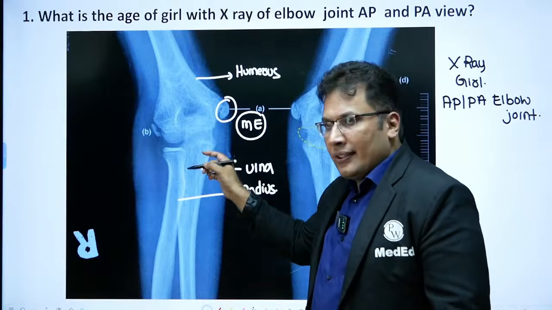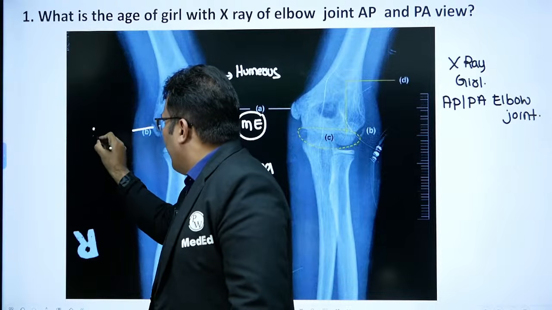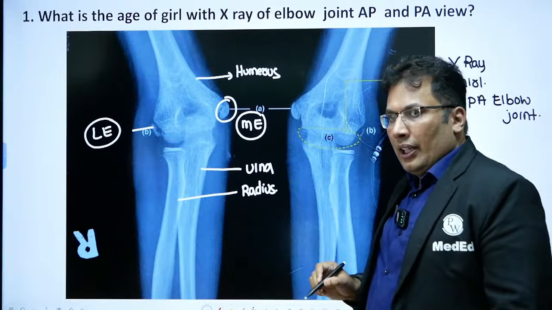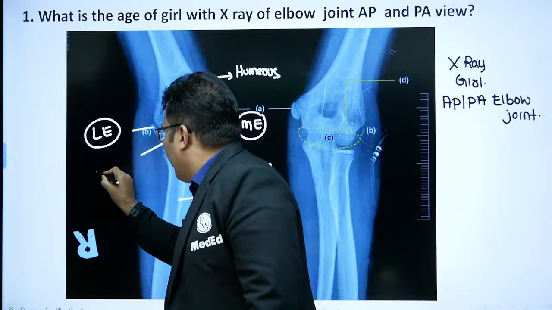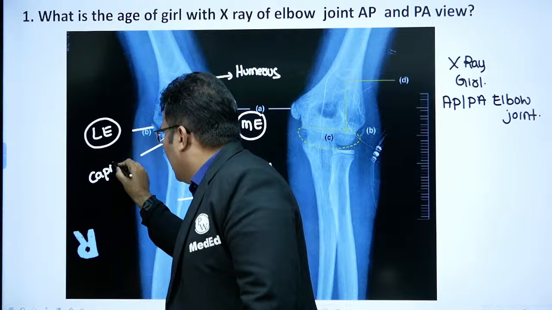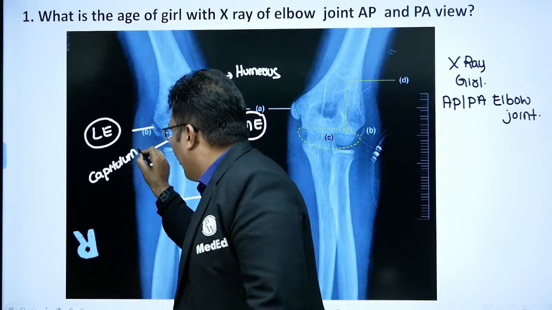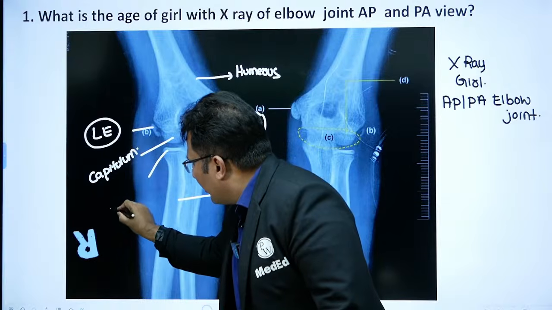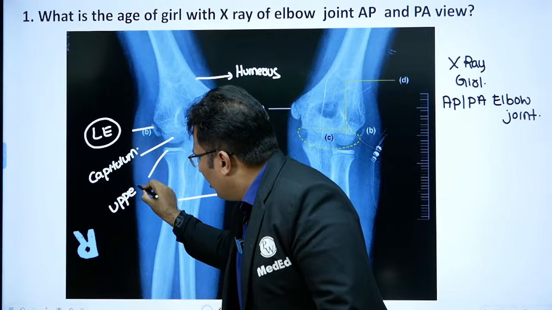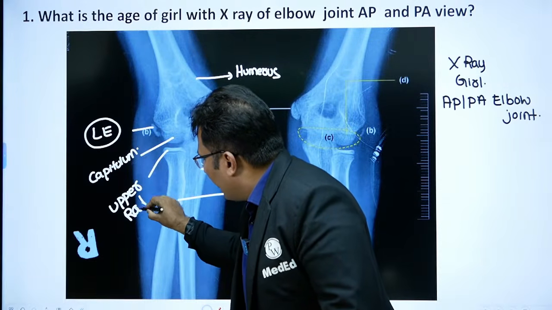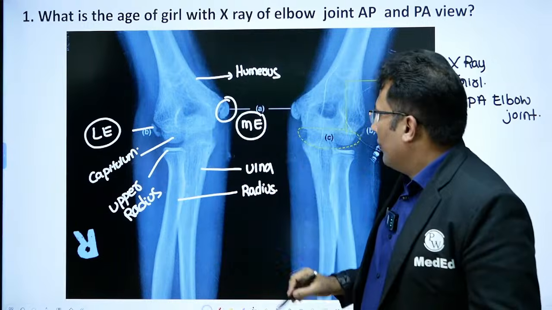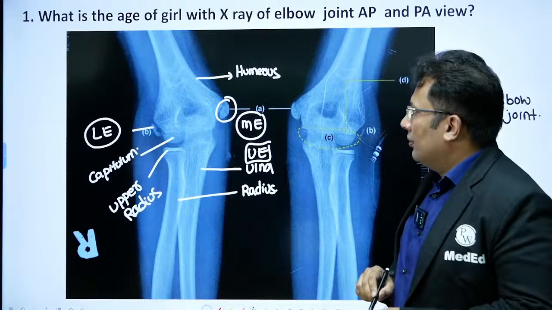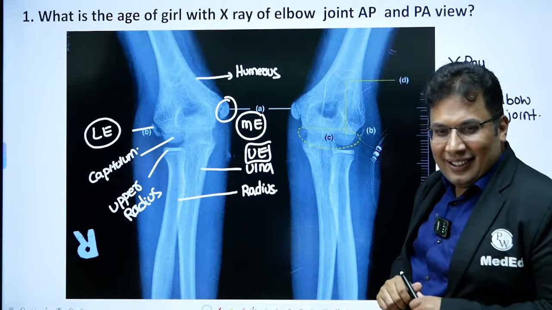This is radius. This is the lateral epicondyle. And this is the capitulum, and this is the upper end of radius. Upper end of radius. This is the upper end of ulna. Now you try. Try, guys.